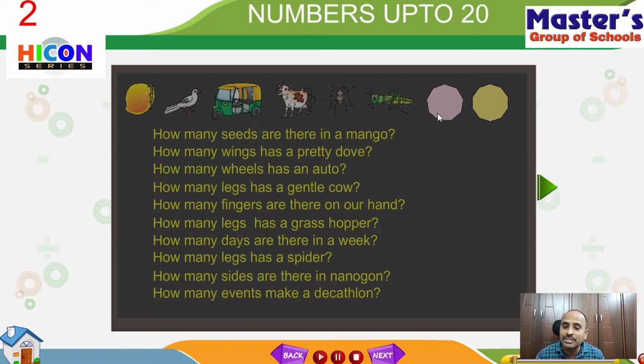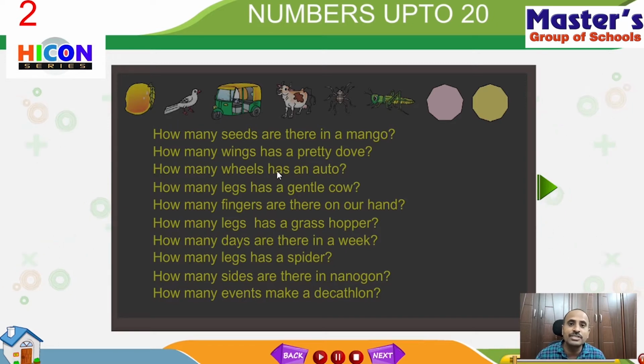And see the last picture, the yellow one. That geometrical shape is called a decagon. Deca means 10, that means it contains 10 sides. If you count the sides for this picture, you will get 10 sides. That's why this shape is named decagon. These are the pictures given in this activity. We will practice our exercise. There are some questions given, and we have to answer them based on the above pictures.